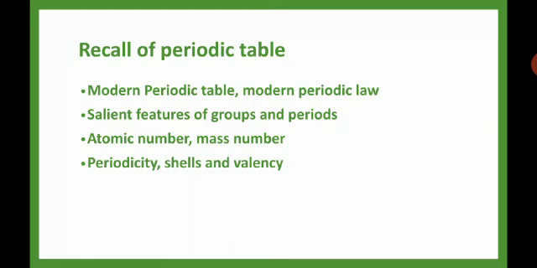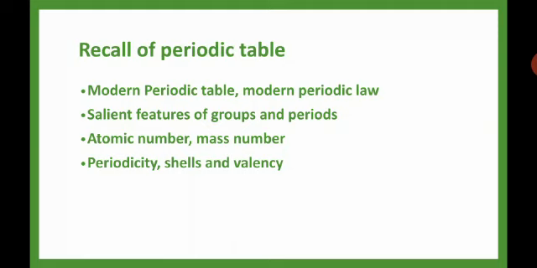Next is periodicity. Periodicity is nothing but a property. What property means? The elements will show the periodic properties in regular intervals. That one we call periodicity. Any property or change, if it occurs in a regular interval, we call it a periodic change. Likewise, the properties of the elements will vary, increase or decrease in a periodic manner. So it is called periodicity.